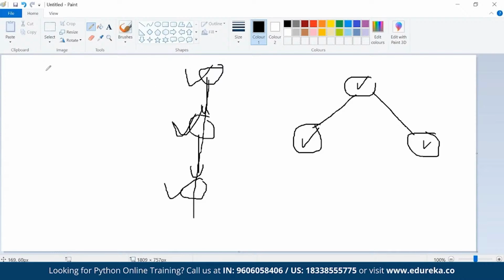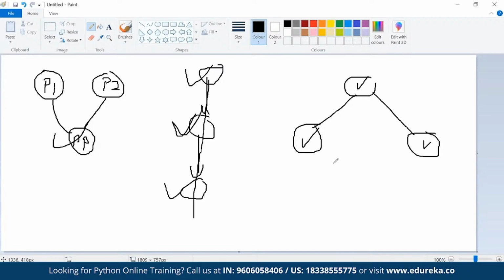Now what is that? Two parents I have, parent 1, parent 2, and the child is getting properties of both the parents. That is multiple inheritance.